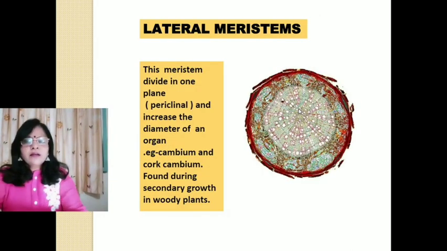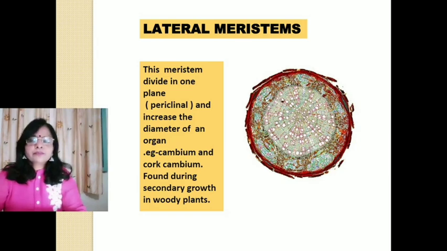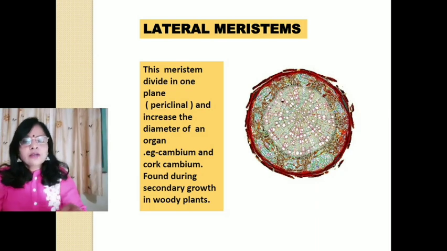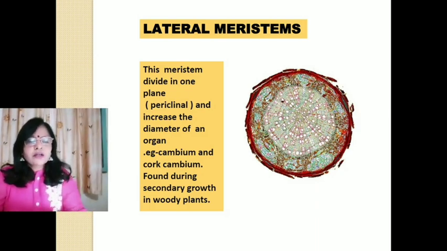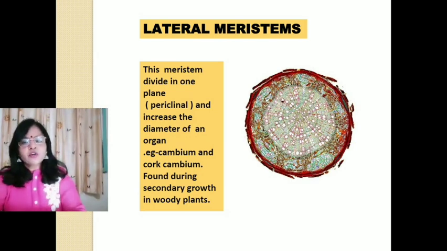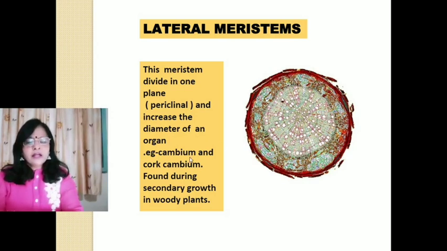Number two, lateral meristem. This meristem divides in one plane, especially periclinal, and increases the diameter of an organ. So the main function of lateral meristem is to increase the girth of the stem. मतलब stem की मोटाई को बढ़ाने का काम lateral meristem का होता है. Examples are cambium and cork cambium. They are found during secondary growth in woody plants.